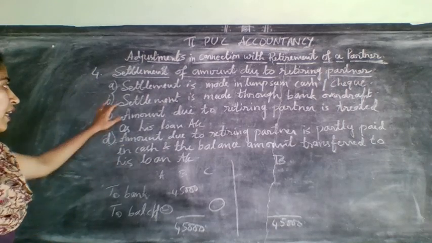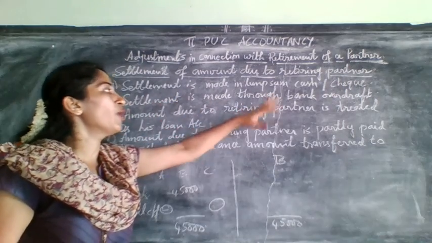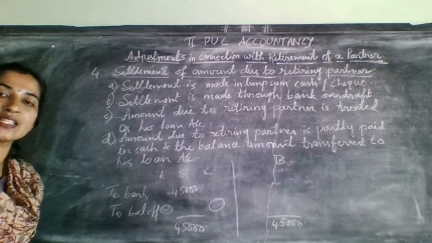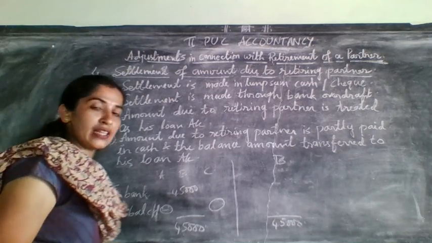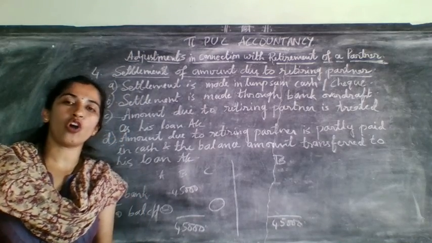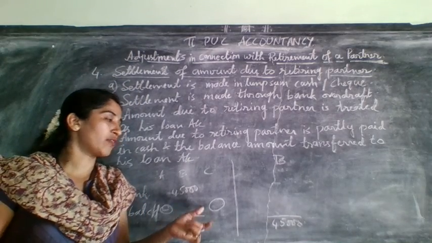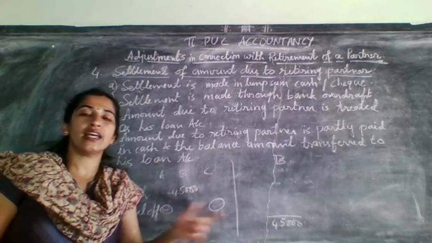of settlement, that is settlement made through bank overdraft. Overdraft means in the problem there was no sufficient balance, like there was no sufficient cash in the business.